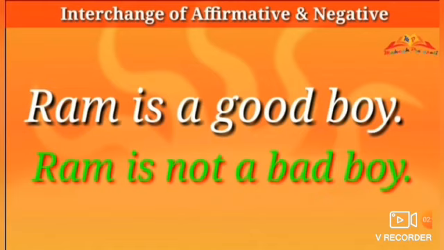So for it, what will we do? First, common rules for it. If the sentence is affirmative, then we will make it negative, and if the sentence is negative, then we will make it affirmative. It is common. But the second is the most important rule.